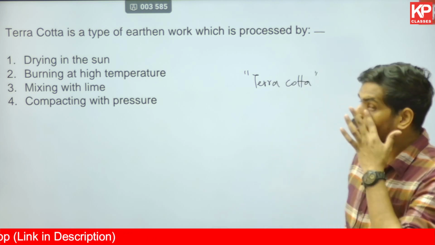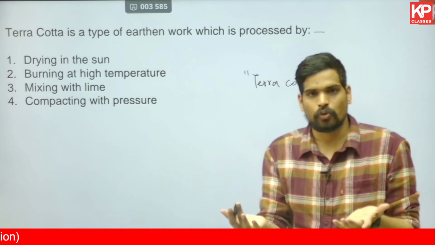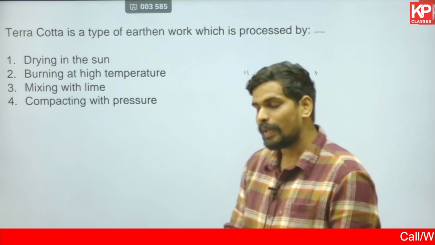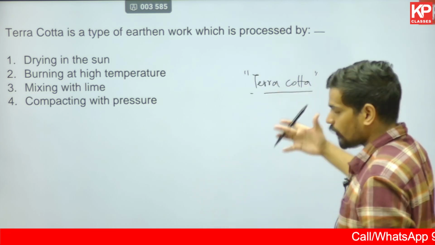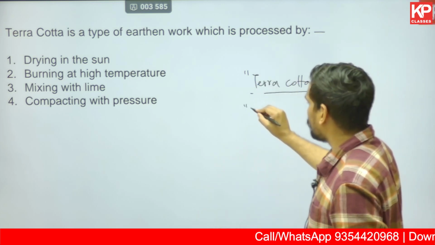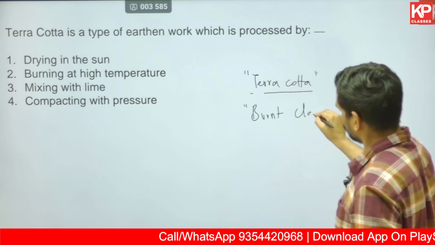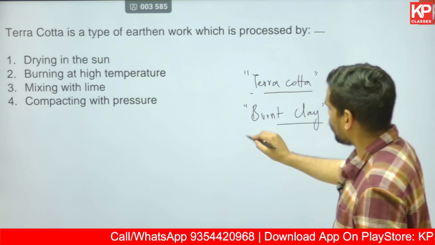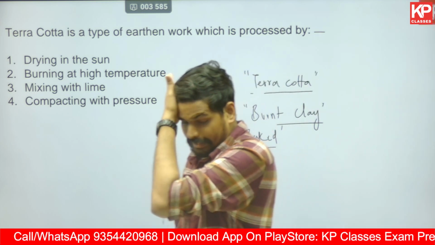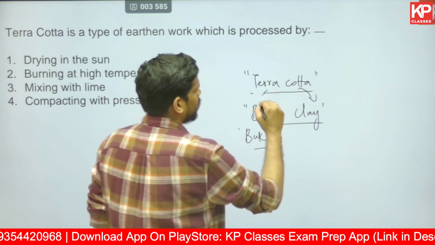But for those who are new, let me briefly tell you what terracotta is, because it is an important term in architecture. Terracotta is actually an Italian term, because it was an important construction material in ancient Rome, also in the broader Italian peninsula region. Even before the Roman civilization reached its peak, it was a major construction material of that area. That's where this term terracotta started to be used. It's an Italian term where terracotta stands for burnt clay, or baked clay for that matter. Terracotta is a literal translation for burnt clay or baked clay in Italian.